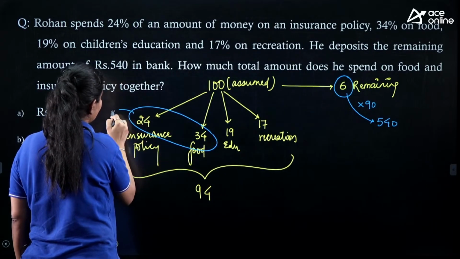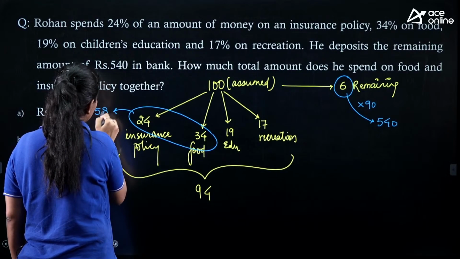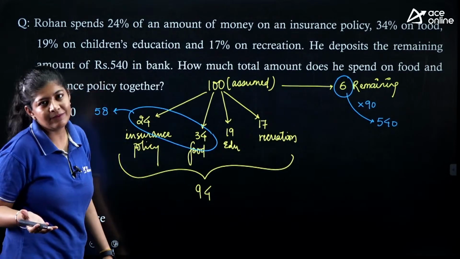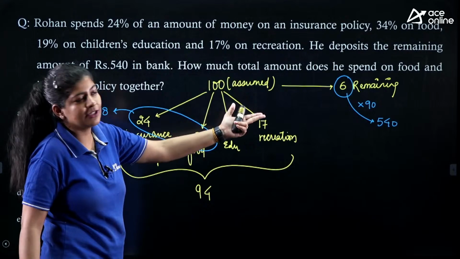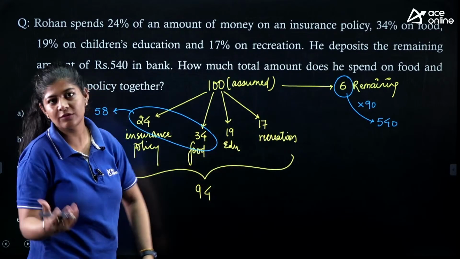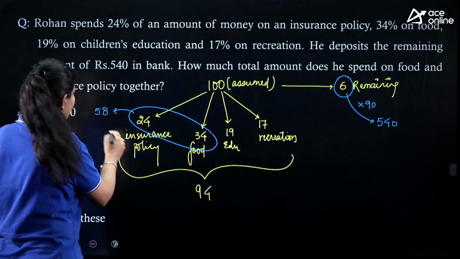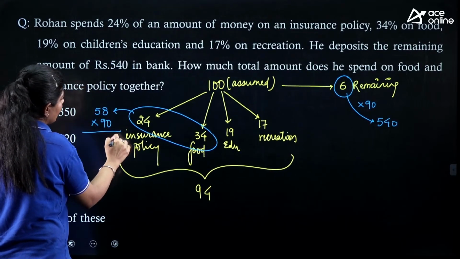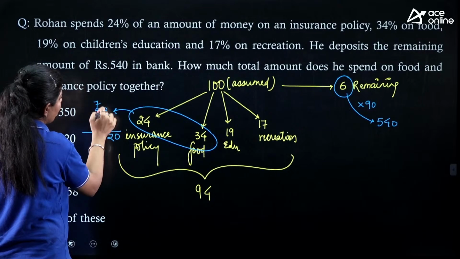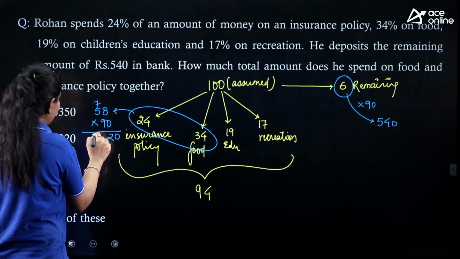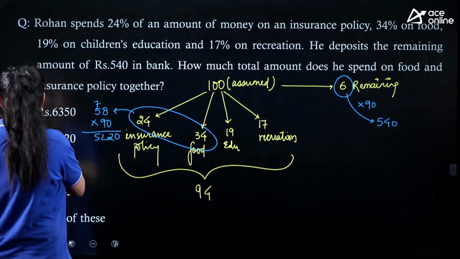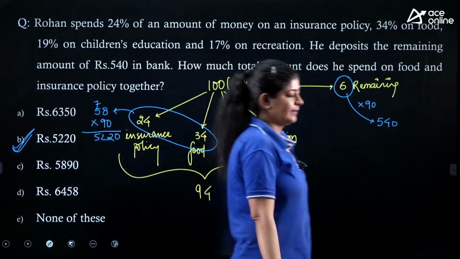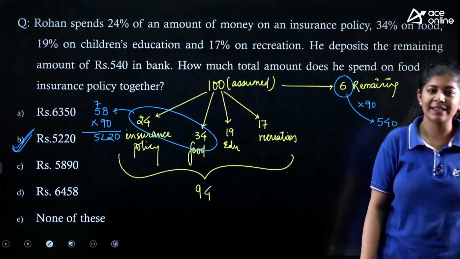This is nothing but 58. 58 into 9 we can do, because to multiply by 90 we can just put a 0 at the end. So we multiply and ultimately we get 0, 2, 7 carry forward and 45, which is nothing but 52. Option number B is the correct one.